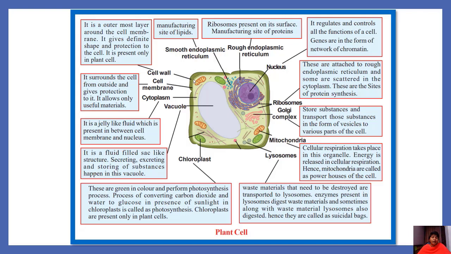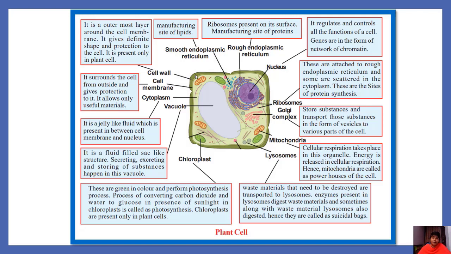Okay, and now I am moving on to the cell membrane. It surrounds the cell from outside and gives protection to it. It allows only useful materials into the cell. Okay, and the cell wall, you are observing the cell wall here, the dark green colored membrane. It is the outermost layer around the cell membrane. It gives definite shape and protection to the cell. It is present only in plant cells, not in animals.